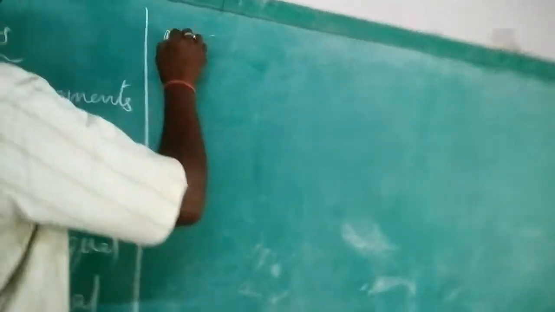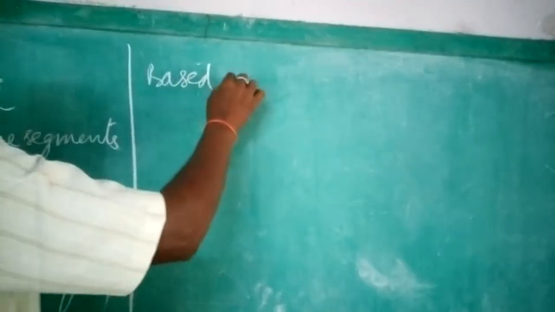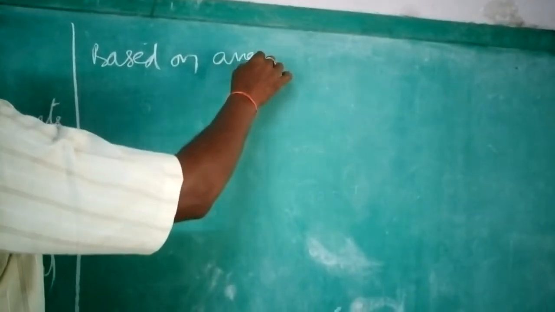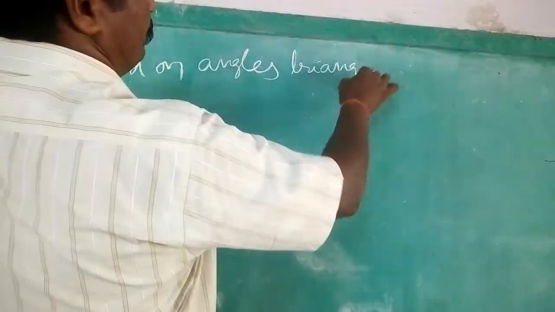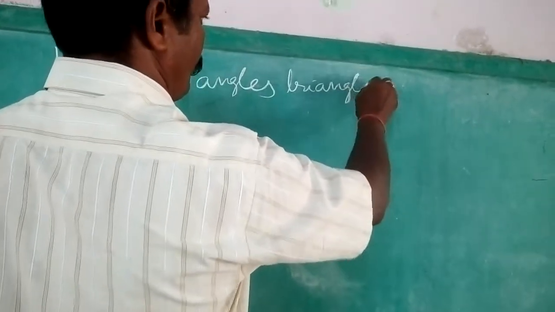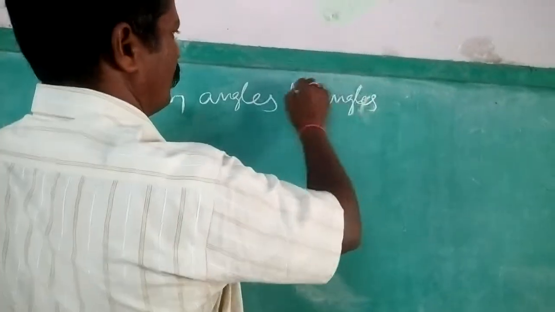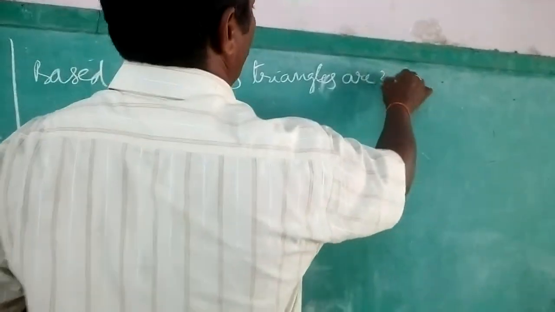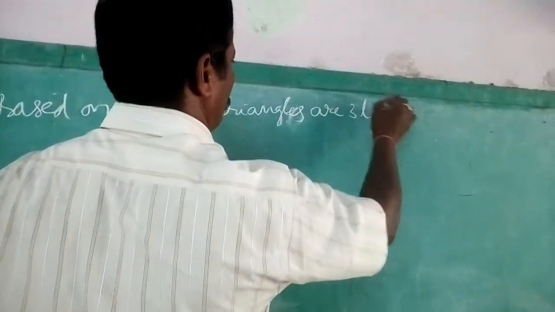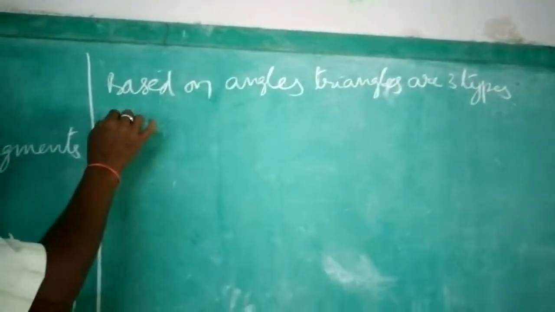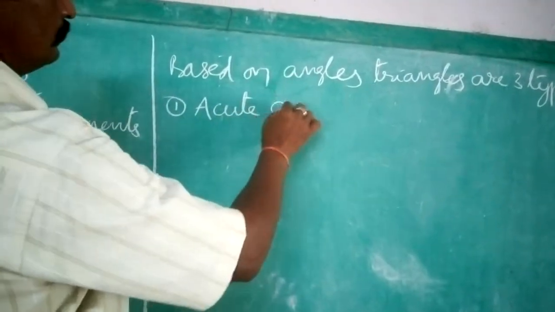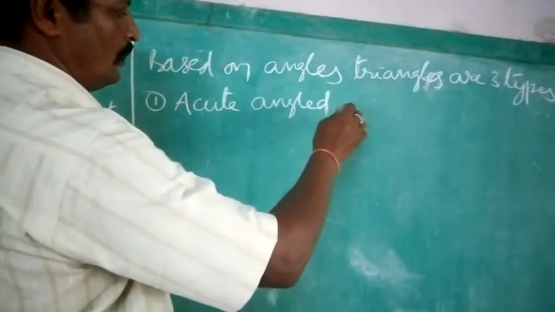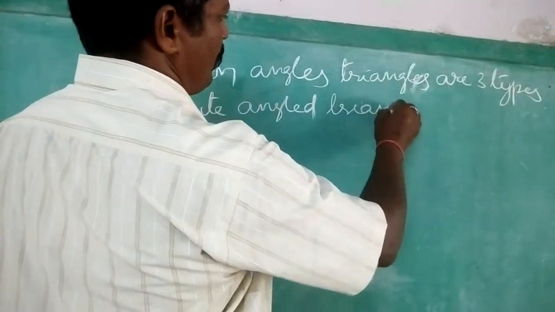One more is there. Based on angles, triangles are three types. First one, acute angled triangle.